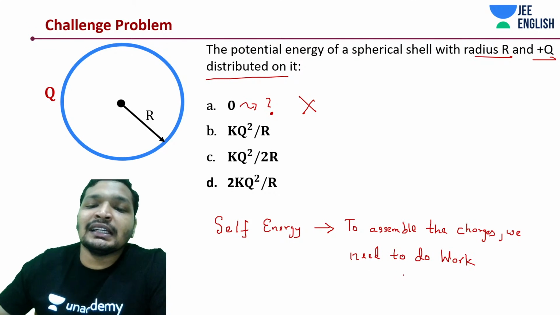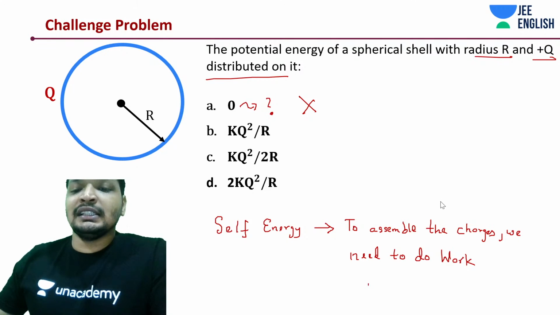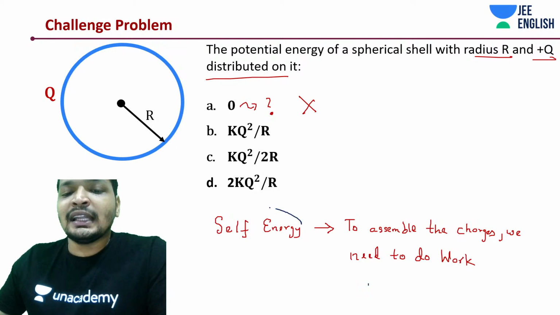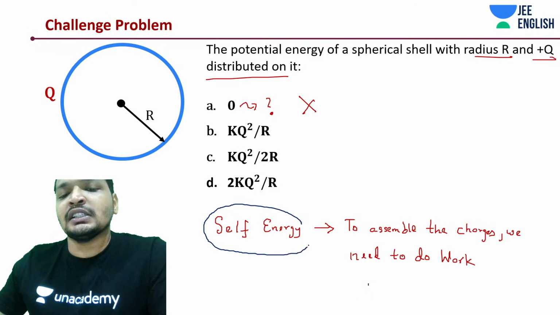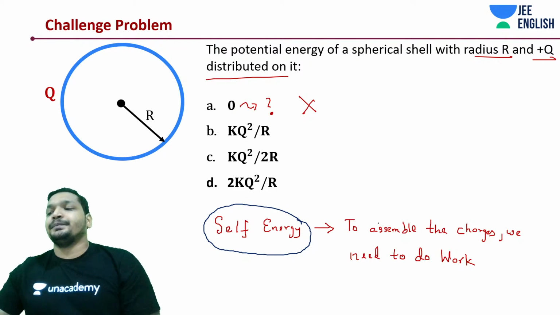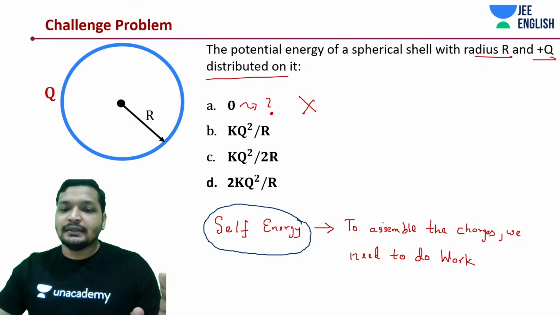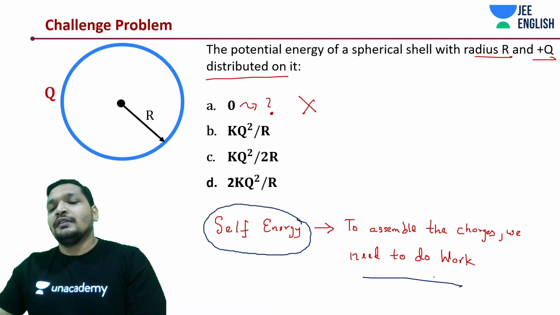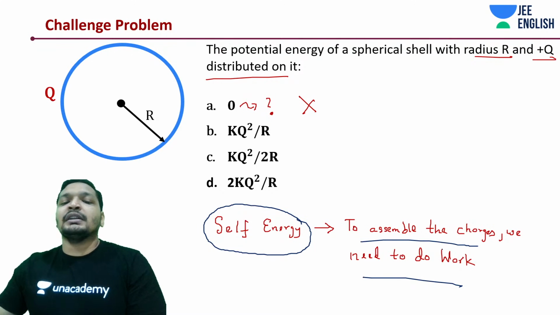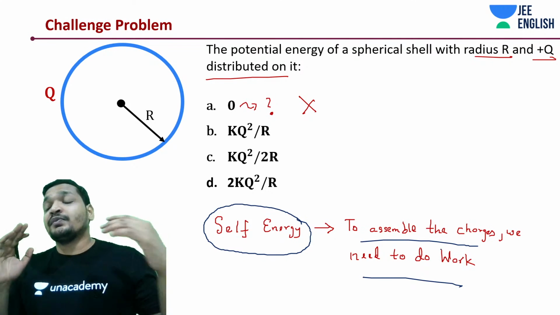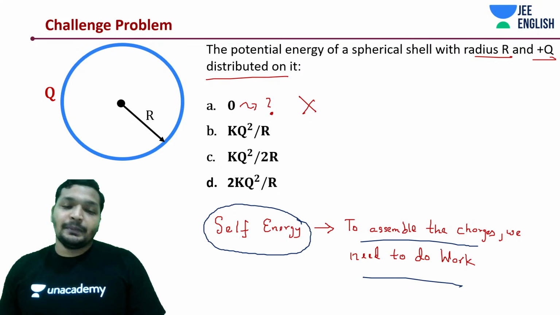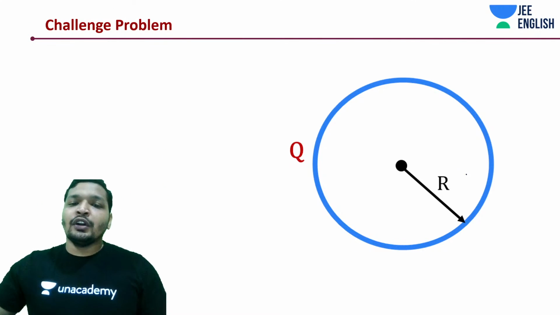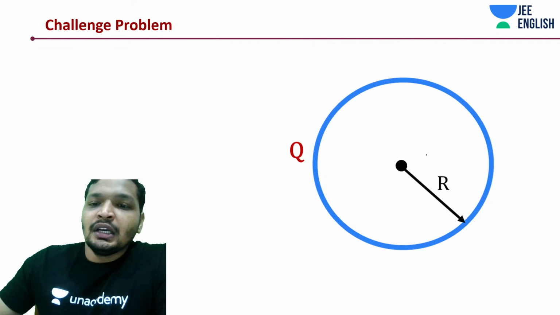Where is this energy stored? This energy is stored in the form of self-energy. To get that distribution of charges, some work has to be done. Hence, some work needs to be done for assembling the charges, some self-energy is associated. Alright, let's move on to this question. It's a very simple question.